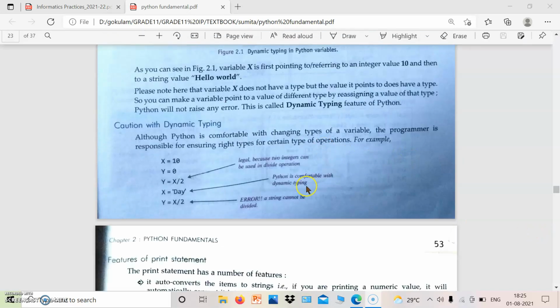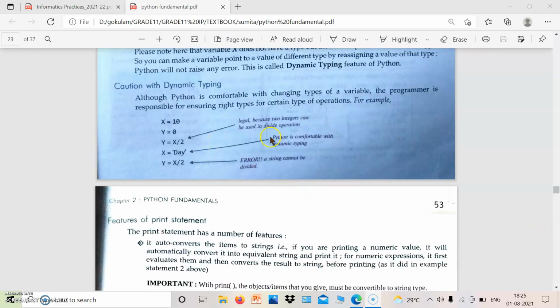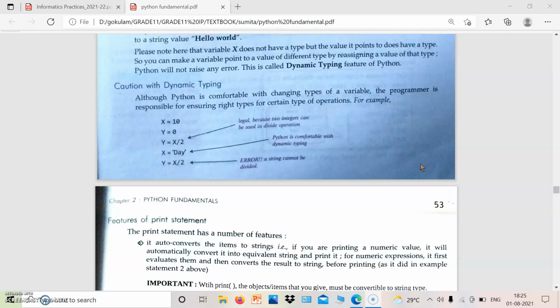So what happens if we are using dynamic typing? There will be some care needed. Here x = 10, y = 0. Then y = x / 2, meaning 10 / 2, it is 5. Then x = day, y = x / 2 means day / 2. Is it possible? Day is a string, so the same type is needed. It is not possible and it will create an error.